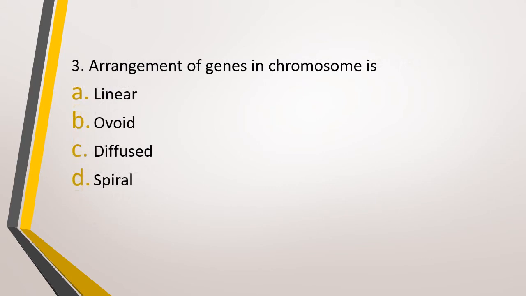Question number 3. Arrangement of genes in chromosome is option A, linear, option B, ovoid, option C, diffused, or option D, spiral. How are genes arranged in chromosome? The correct answer is option A, they are arranged linearly.